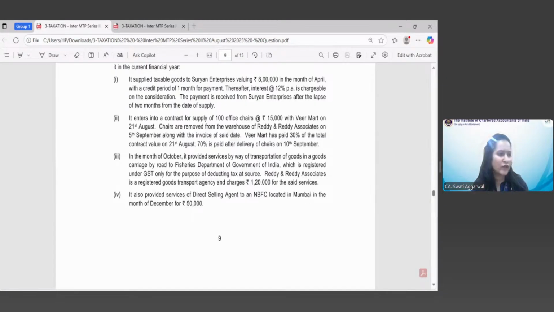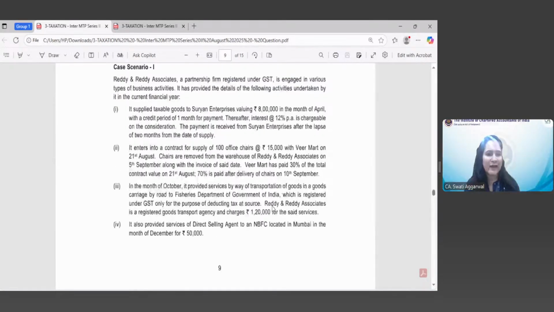Okay, so we have ample time. So now let's answer question number 3. Here, please note that Ready and Ready Associates is a partnership firm. Now, the services which we have provided, one is the DSA services. It provided services of a direct selling agent to an NBFC located in Mumbai in the month of December for rupees 50,000.